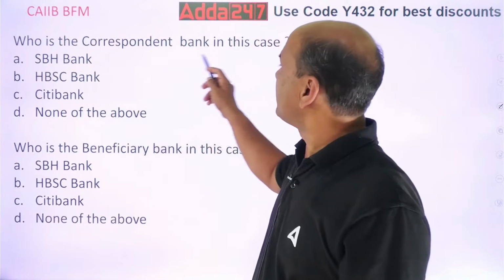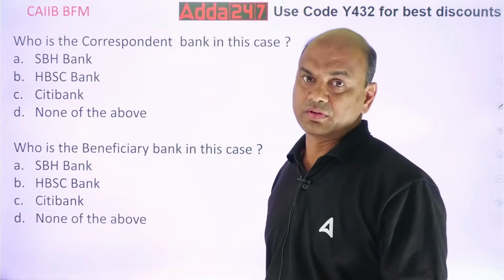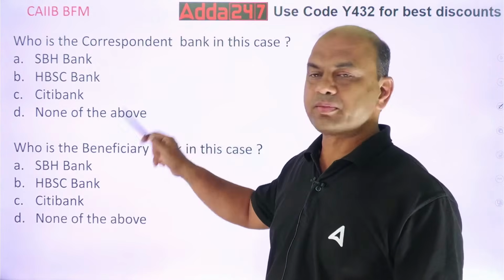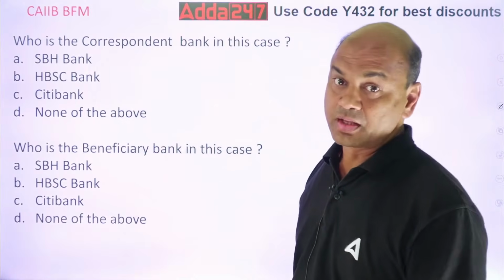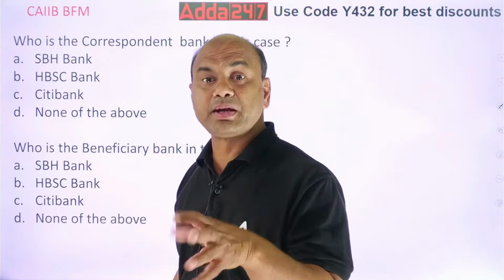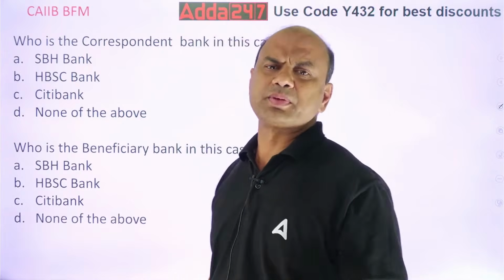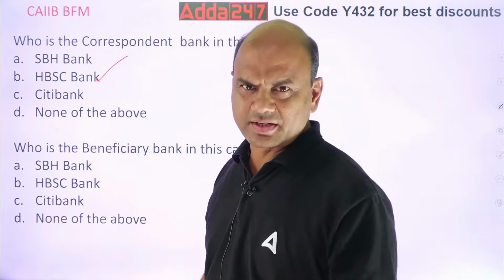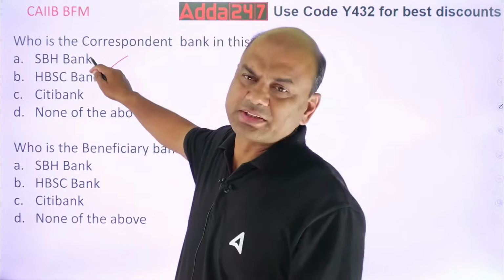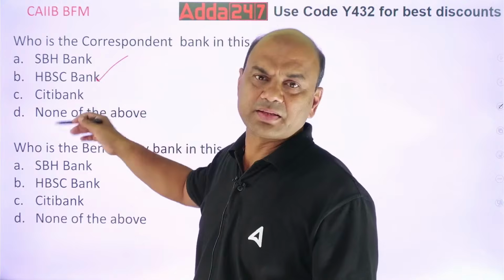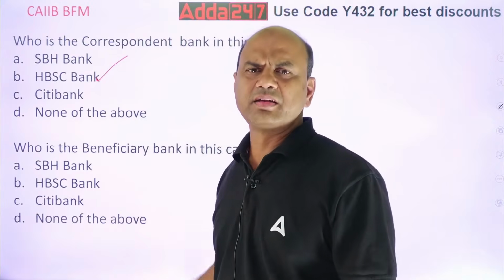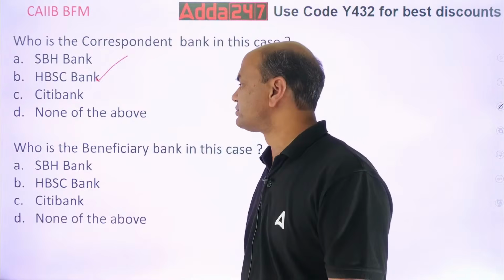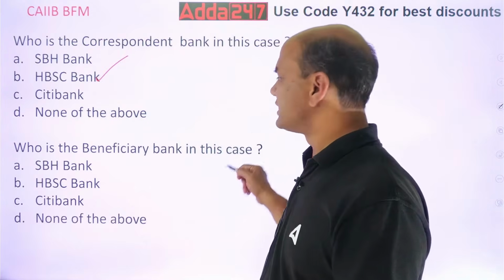Who is the correspondent bank in this case? SBH, HBSC, Citibank, or none of the above? Correspondent means middleman. Who is the middle person over here? Middle person is HBSC, isn't it? SBH is the issuing bank. Citibank is the bank of this seller. This is the middle person, right? Clear, everyone?